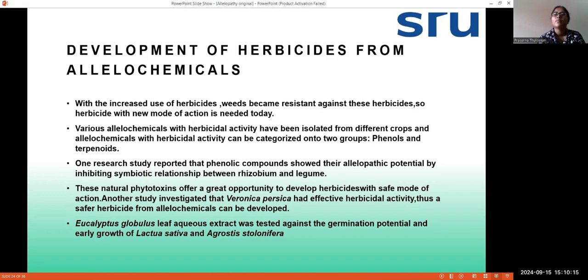Next is development of herbicides from allelochemicals. So with the increased use of herbicides, weeds become resistant against these herbicides. So herbicides with a new mode of action are needed today. Nowadays farmers are continuously using herbicides, and many weeds are becoming resistant against many herbicides.